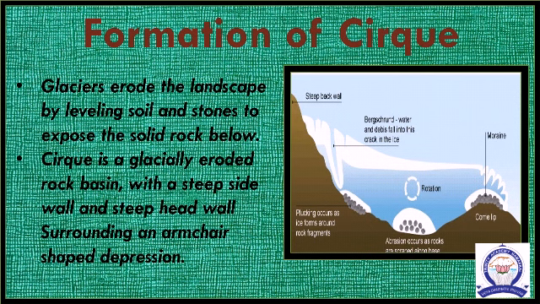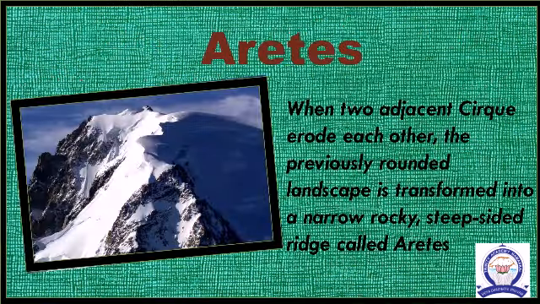Cirques are glacially eroded rock basins with a steep side wall and a steep head wall, surrounded by an armchair-shaped depression. Arêtes. When two adjacent cirques erode towards each other, the previously rounded landscape is transformed into a narrow rock ridge with steep sides called an arête.